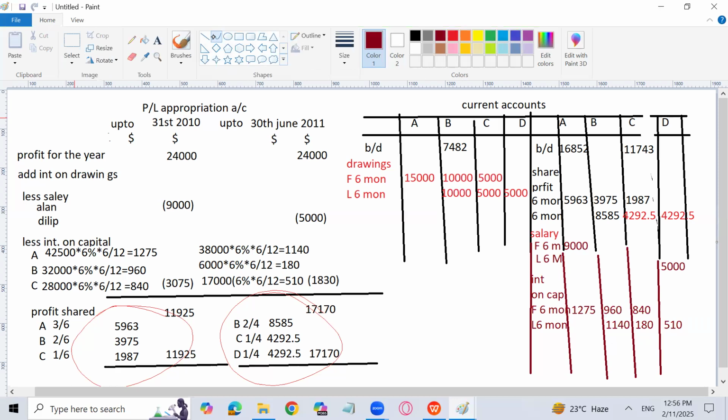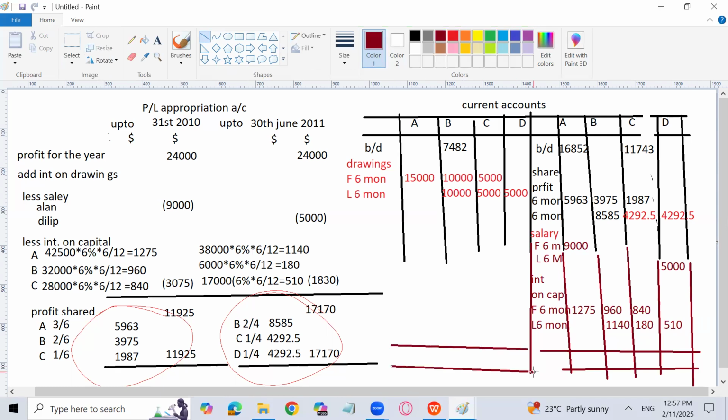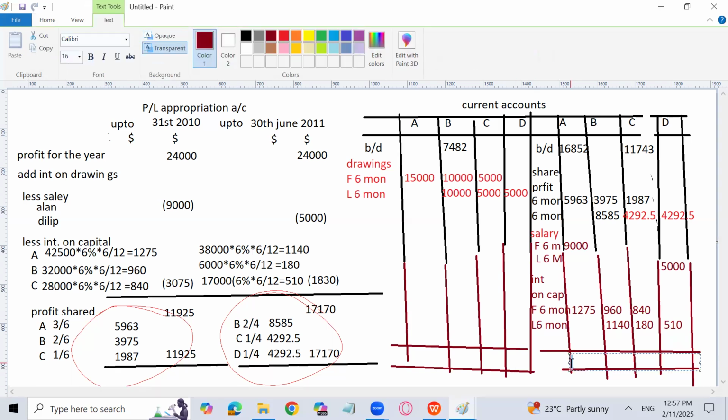So this is how we have prepared the current account. Current account is little lengthy, you can say, but it is not difficult because it is going to be prepared from the appropriation account. So we can prepare it quite easily. So let's complete it and find the closing balances also. So first of all, we'll talk about the LN. So we can go for the total of LN current account on the credit side.